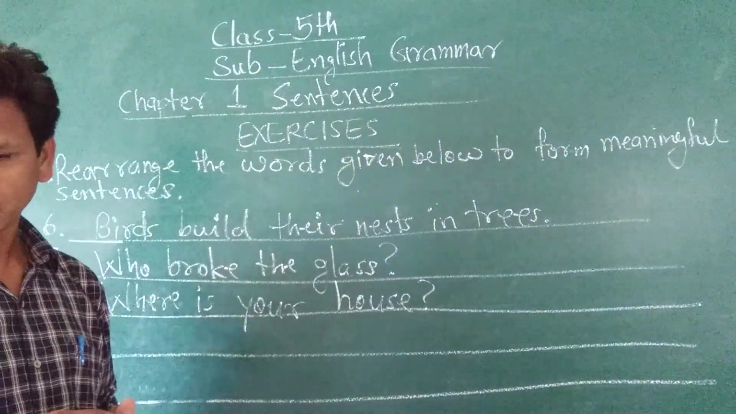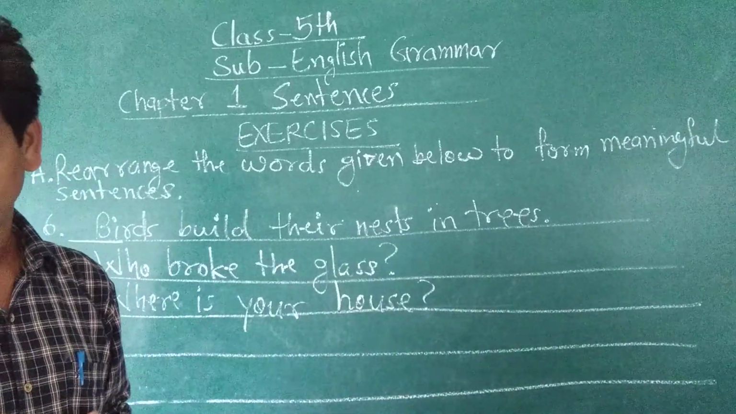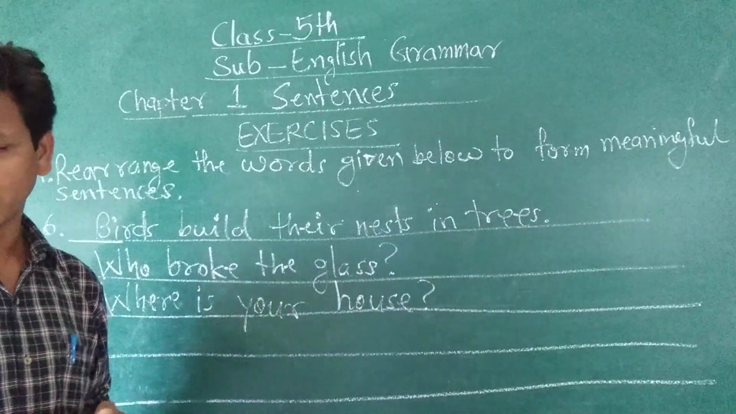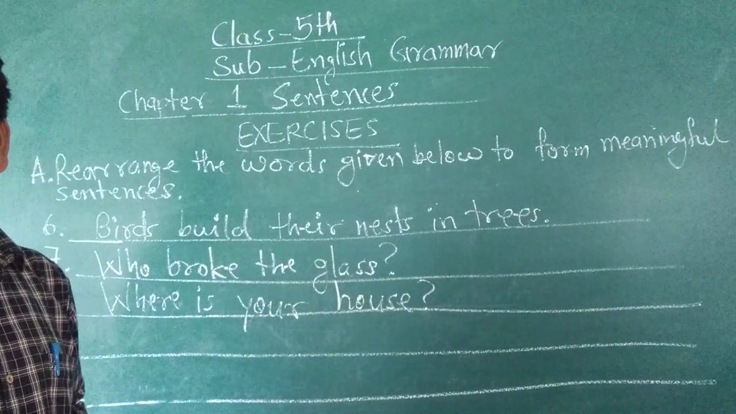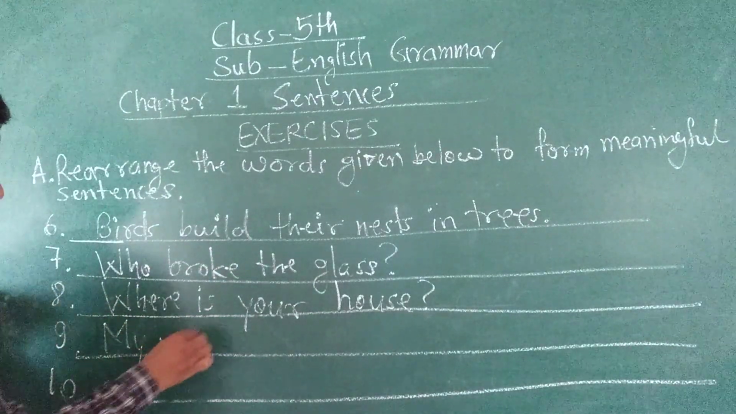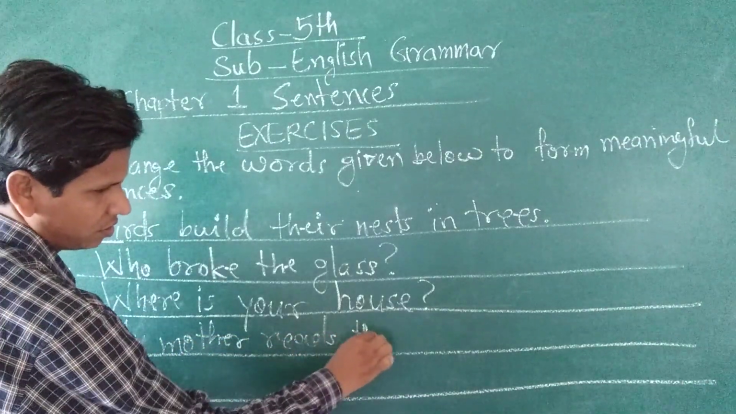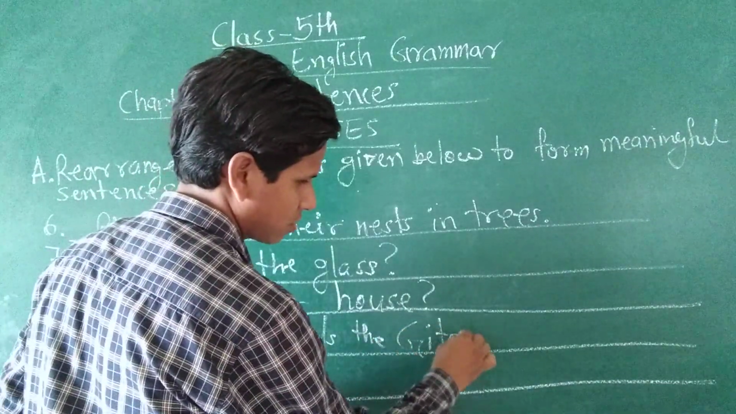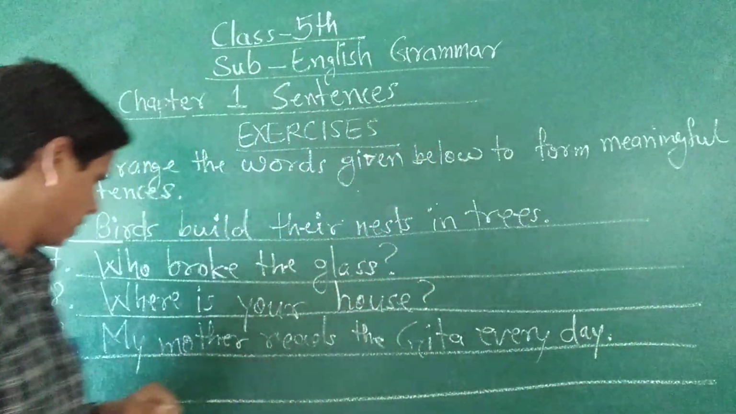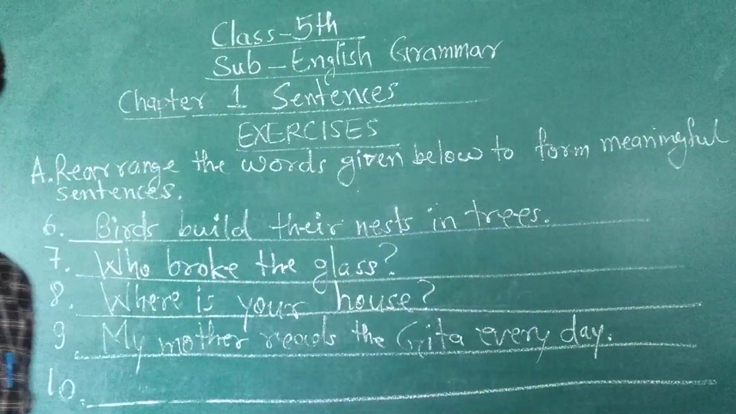Then 9. Every day mother my reads Gita the. So the correct sequence will be: my mother reads the Gita every day. Full stop. My mother reads the Gita every day. Okay.